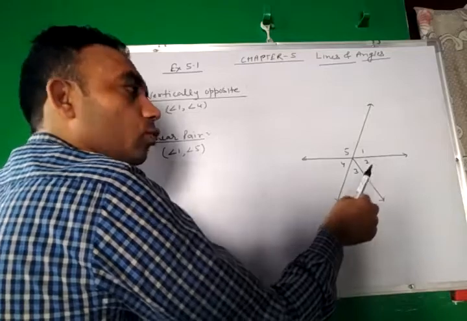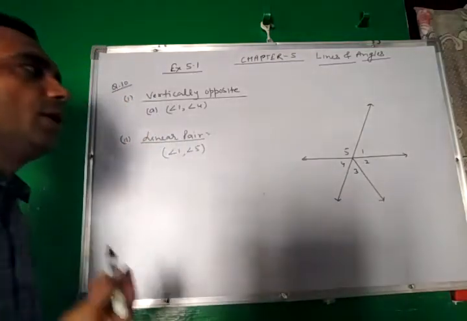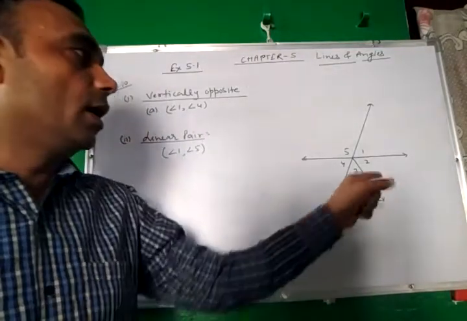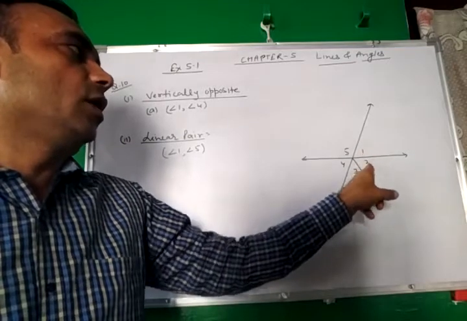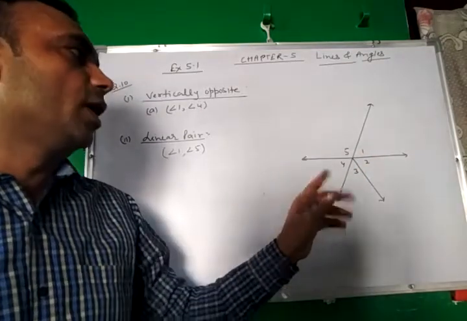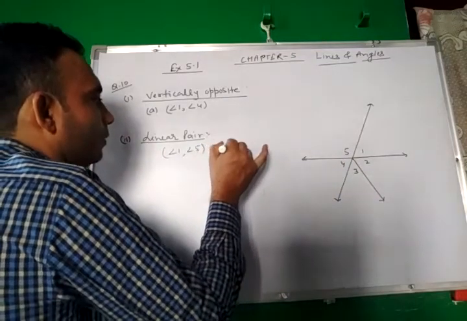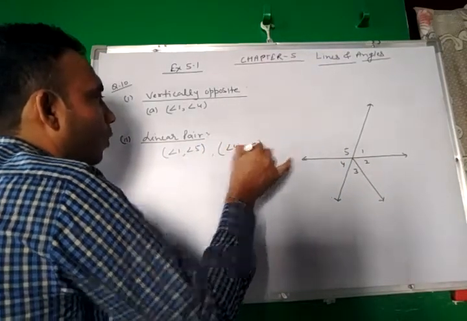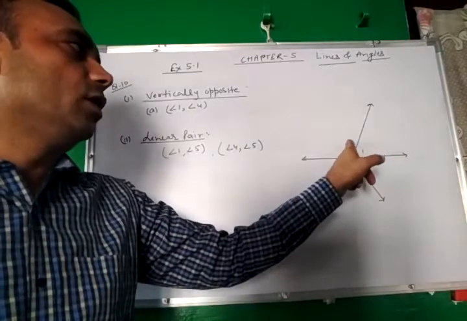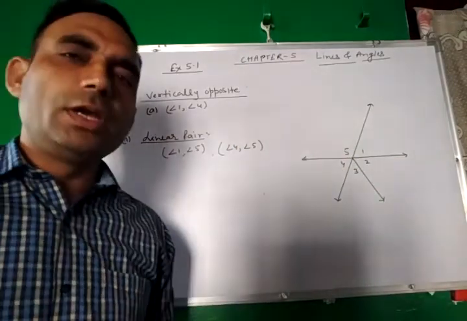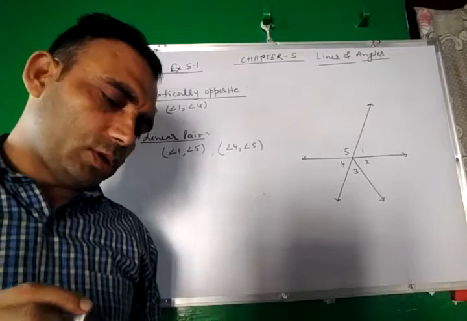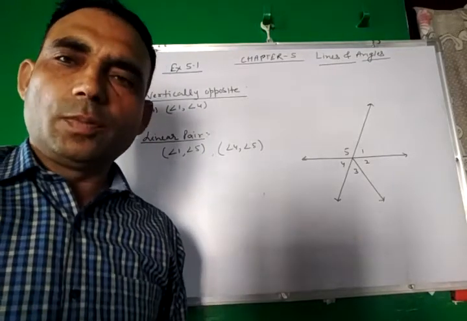Angle 1, 2, 3 complete, or 4, 2, 3 complete, we will not write, because he has asked for a pair and these are three angles at a point. So angle 1, 5 and angle 4, 5. 1, 5 is a linear pair, 4, 5 is a linear pair. So here are two pairs which form a linear pair.